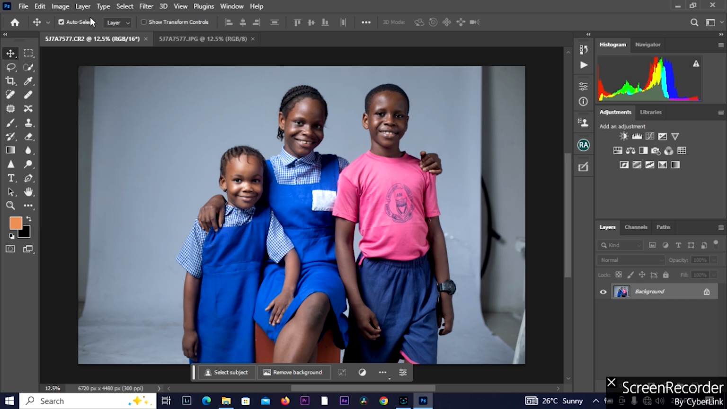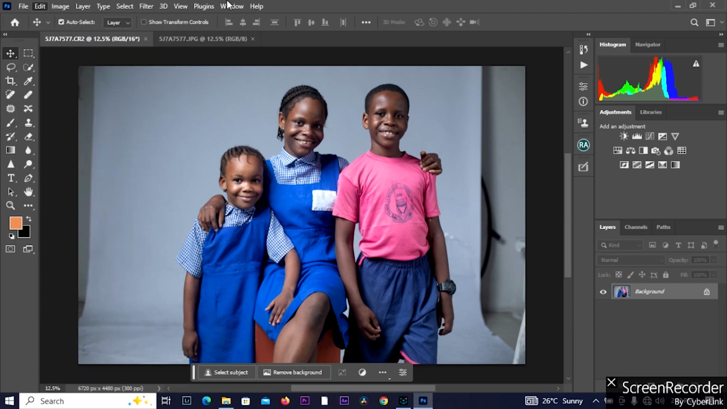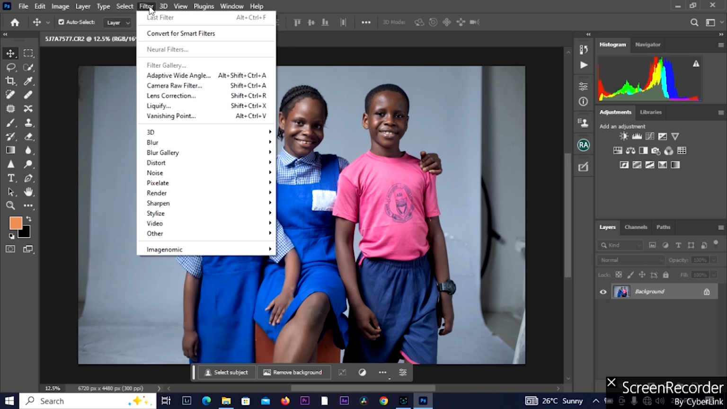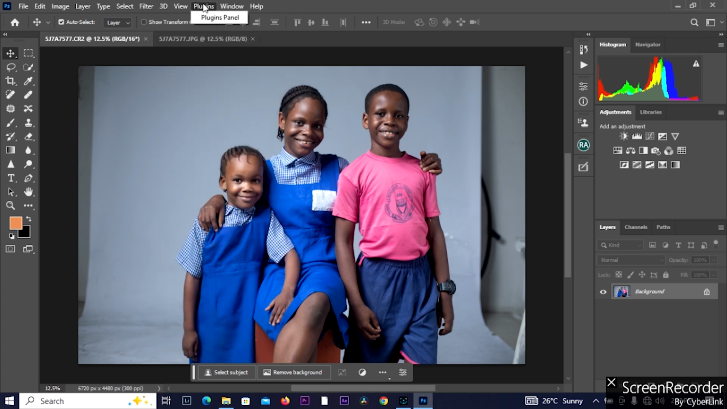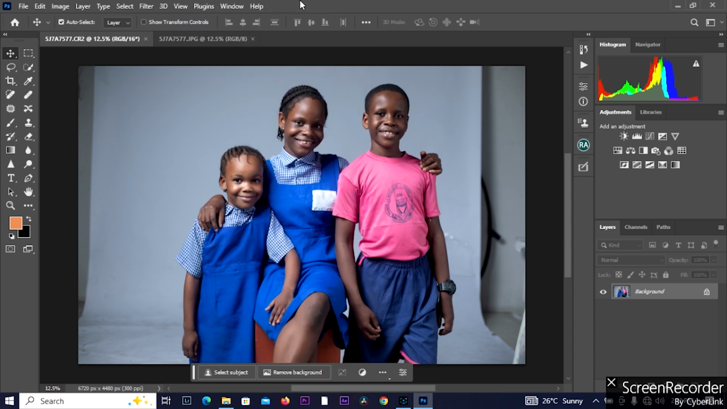Then up here we have our menu bars. Here we have our file menu, which is made up of new, open, browse in Bridge, and so on, different options here. Then we have our edit menu, image menu, layer menu, type menu, select menu, filter menu, 3D menu, view menu, plugin menu, window menu, and we have our help menu, which we'll also discuss in detail with each of the functions.